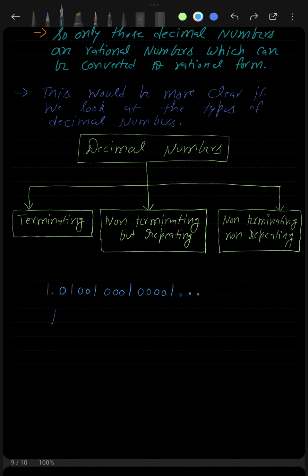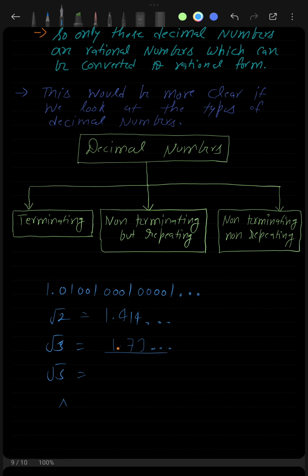You have already encountered root 2, root 3, root 5. If you convert them into decimal form, you will find out that these also never terminate. So root 2, root 3, root 5 are also known as non-terminating non-repeating decimal form, because if you write them in decimal form, you will find out that their decimals also never terminate and do not repeat as well. So yes, all these numbers are also non-terminating non-repeating decimal form.